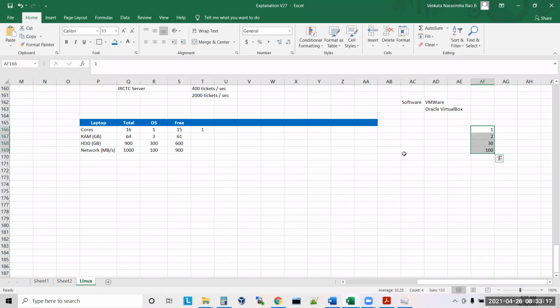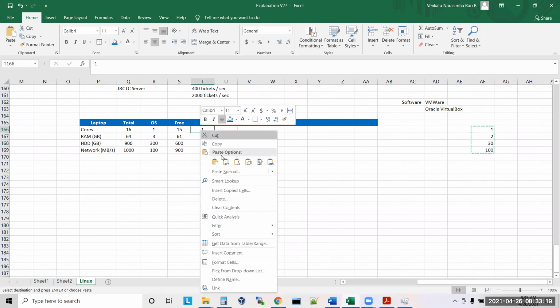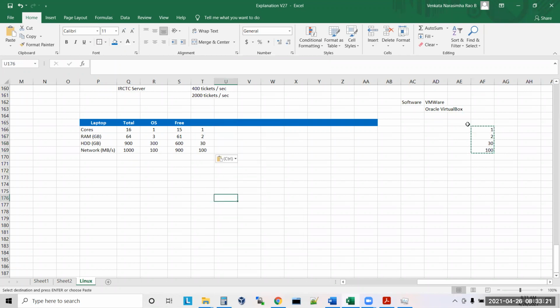Understand, guys? This is the requirement to run. So what I will do, using Oracle VirtualBox software, I will create a machine with this configuration. What is the configuration here? One core, 2 GB RAM. So from where am I using this one core, 2 GB, 30 GB, 100 Mbps? From your laptop only.